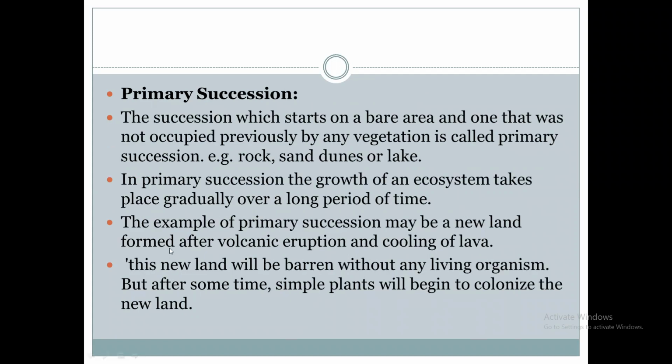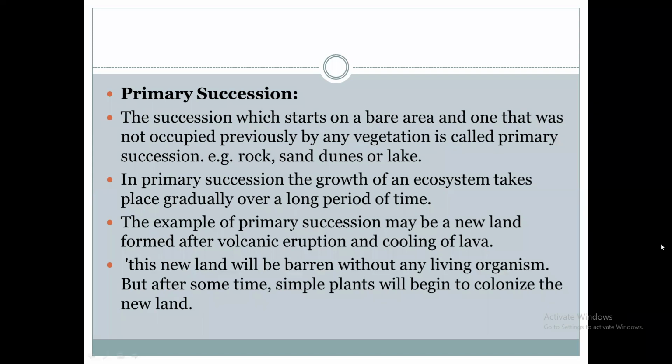So in the primary succession, a new area is formed. That may be due to volcanic eruption and cooling of the lava. When volcanic eruption takes place, the whole land is affected.